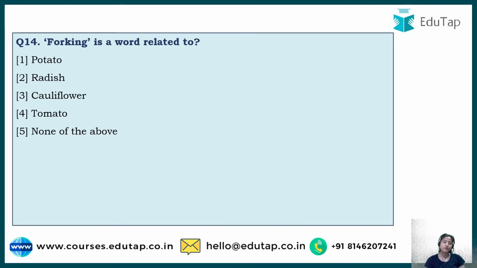Now question number 14, it asks forking is a word related to. There are various terminologies used in agriculture and horticulture for different things. So you have to guess that forking is a term used in which of the following crops or vegetables. Vegetables are also crops when they are cultivated for commercial purpose. So the correct answer to this one is option number 2, that is radish.